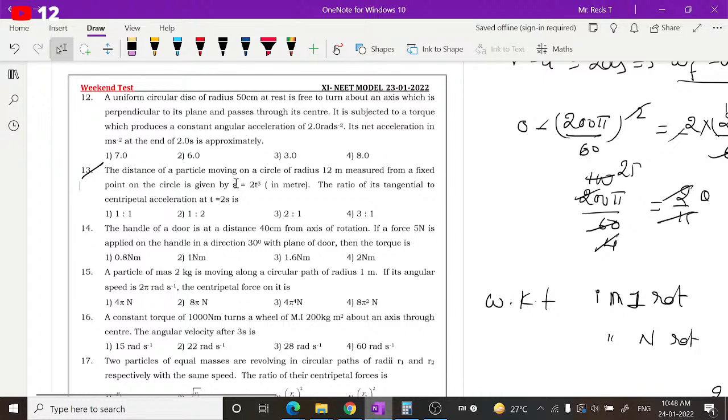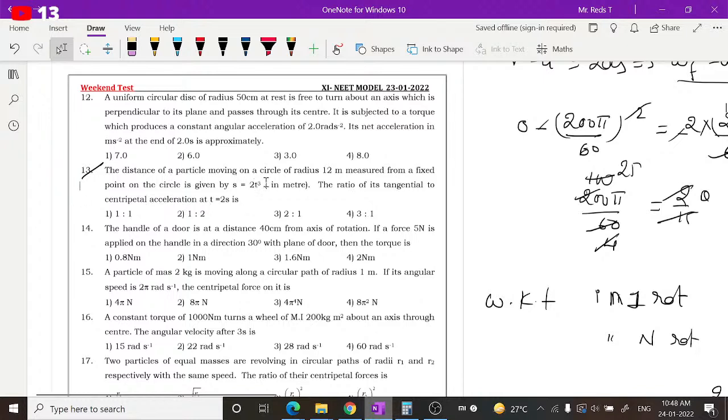So it is given that the distance of a particle moving on a circle of radius 12 meter, measured from a fixed point on the circle, is given by s equal to 2t cube. That means it is changing with the time. The distance of the particle is changing with the time. It is given as s equal to 2t cube in meters. The ratio of its tangential to centripetal acceleration at t equal to 2 seconds is.